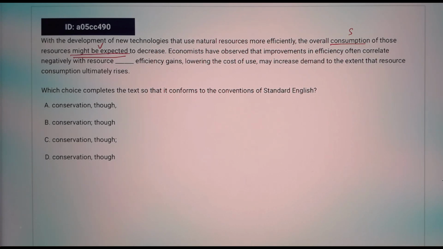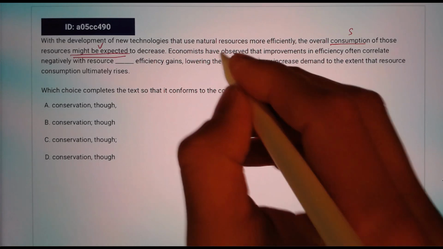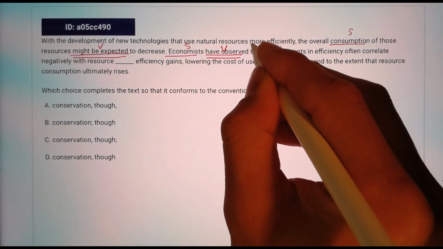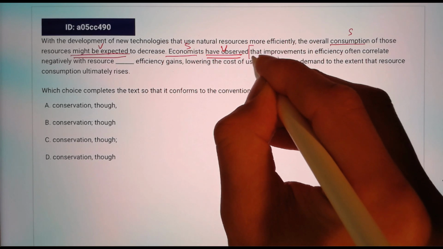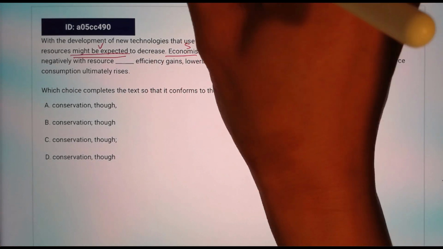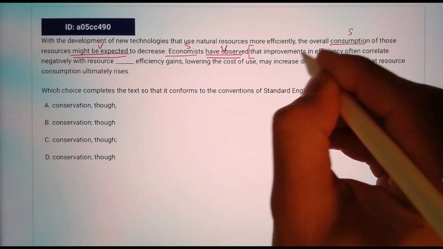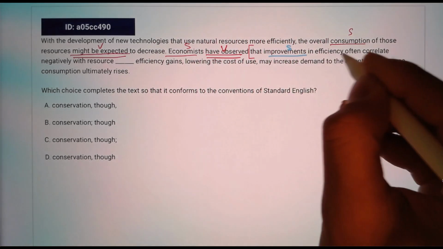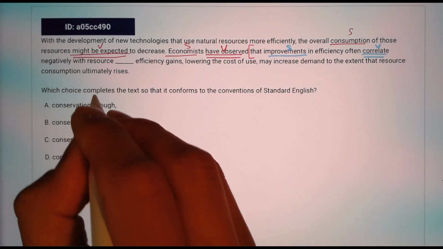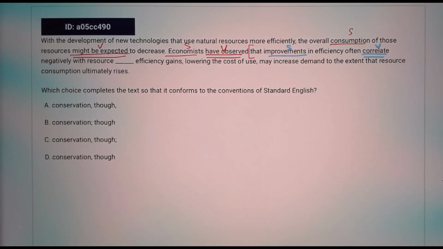Economists have observed that, subject and verb. Now we have a dependent clause that begins with improvement. Okay, so I'll use a different color for that. Improvement and efficiency often correlate, verb, negatively with resource conservation. Efficiency gains, lowering the cost of use, may increase.